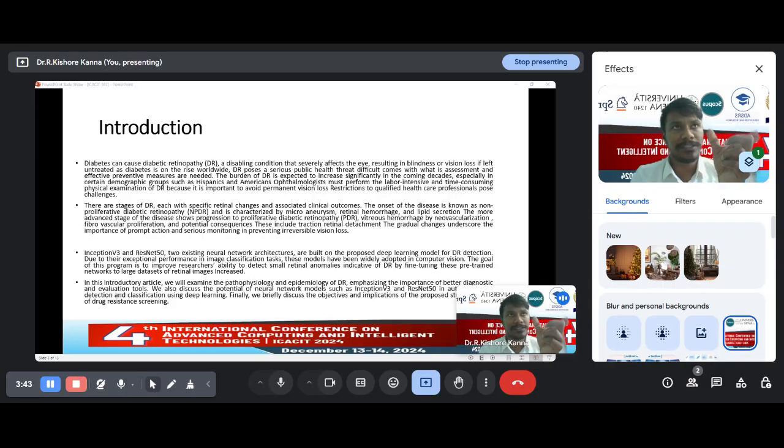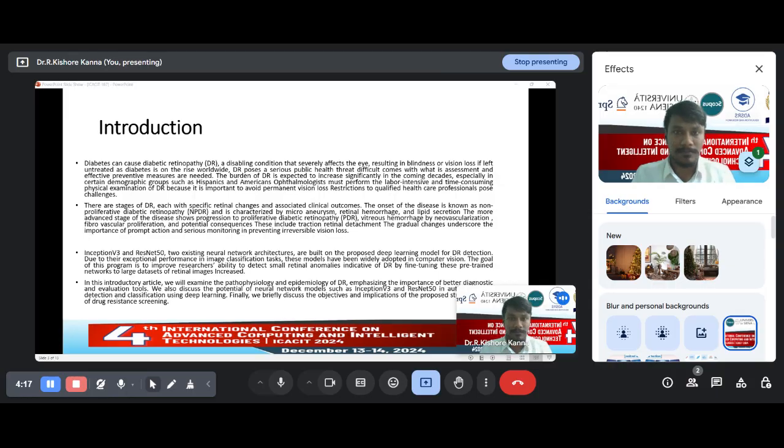So normal vision changes into blurred vision, and blurred vision changes into vision loss, that is, blindness. These are the stages caused by DR, the diabetic retinopathy. Hemorrhage and neovascularization are processes that enhance each other in this development in the visionary system.